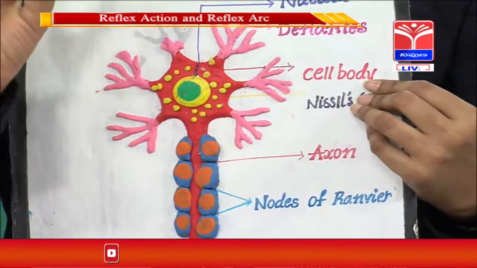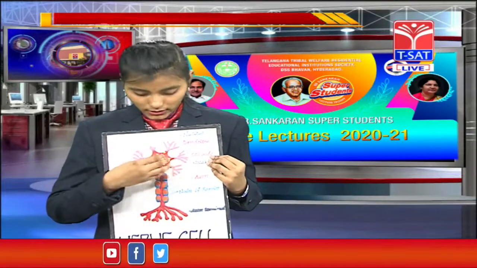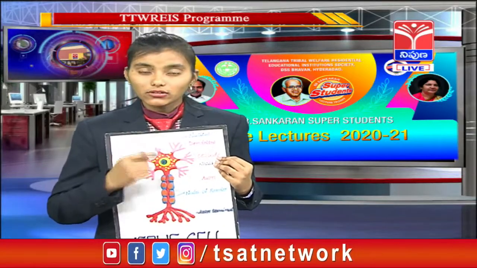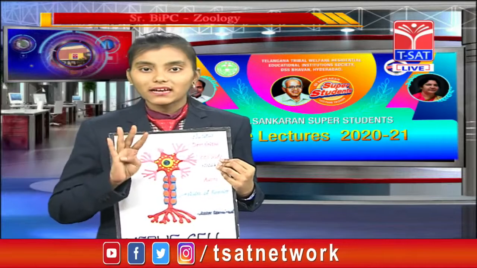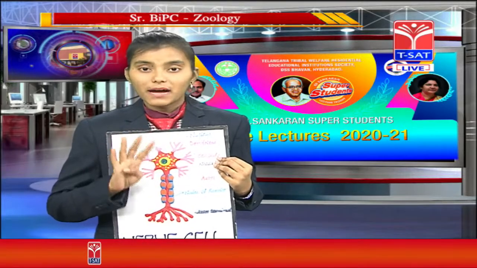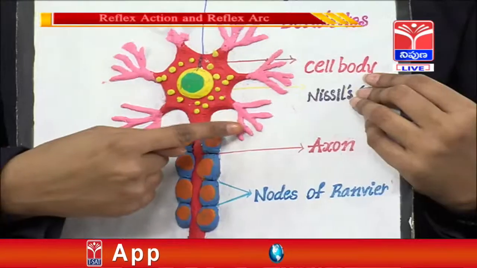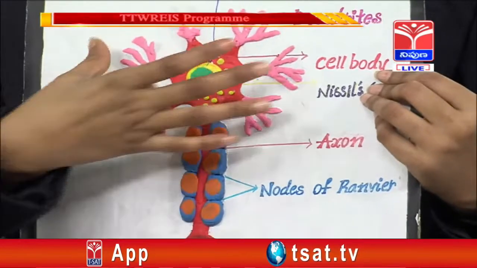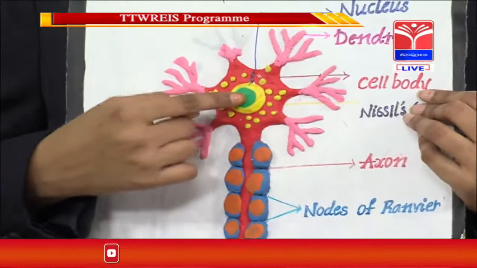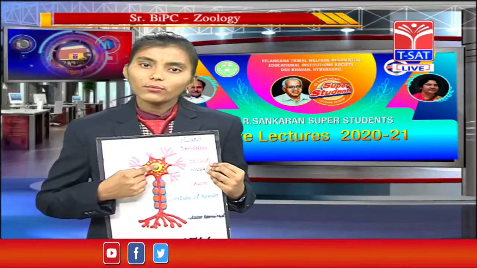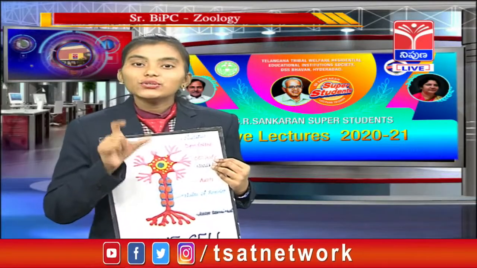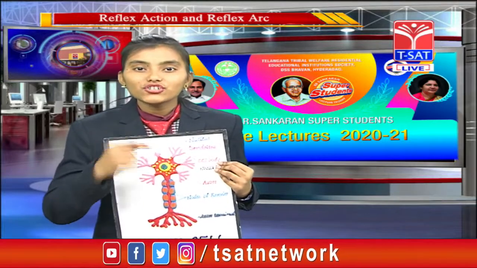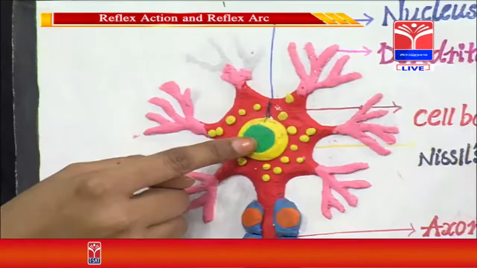And these are the 4 main parts which are present in the cell body: the dendrites, axons, nucleus and the cytoplasm. So let us discuss firstly the nucleus. What is meant by the nucleus and where is it present? Yes, the nucleus is present at the center of this cell body.